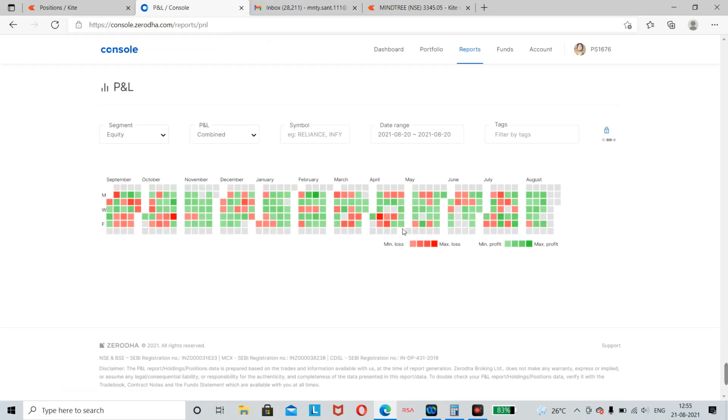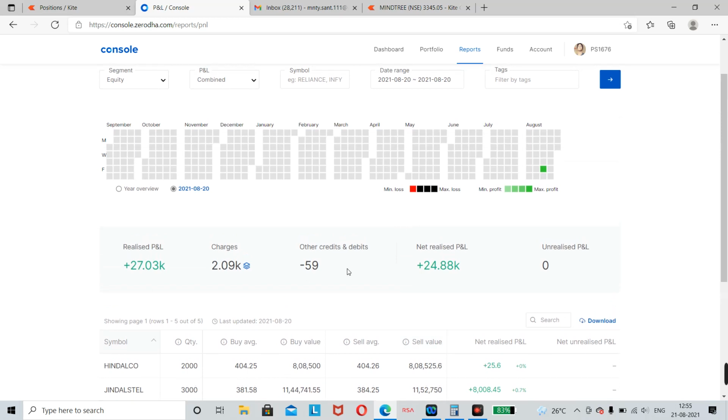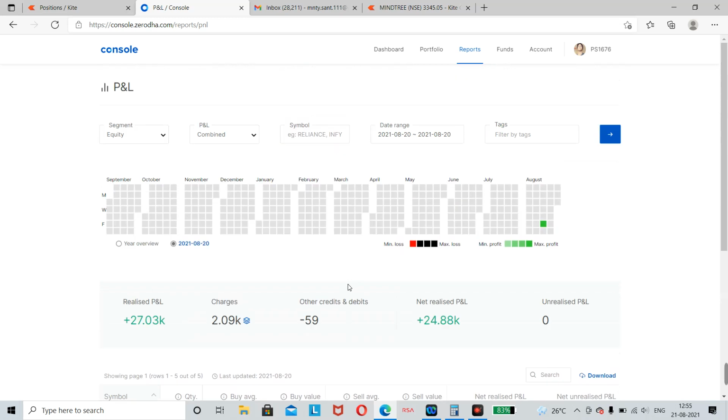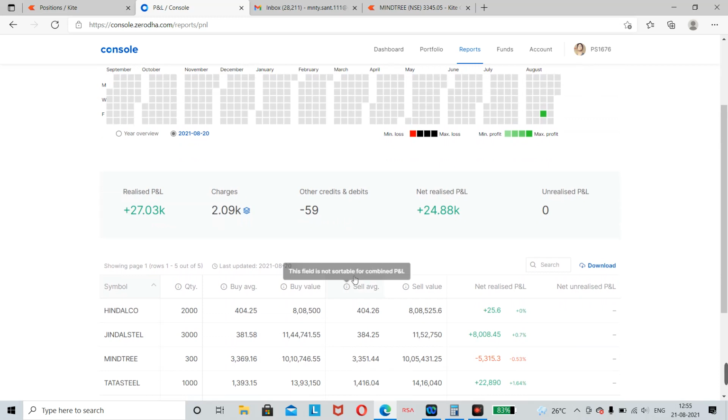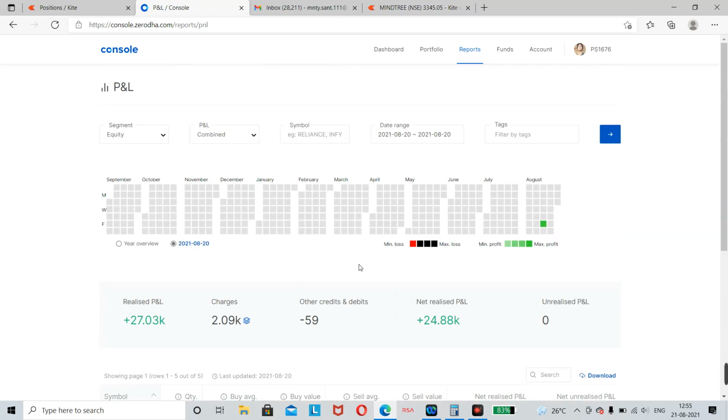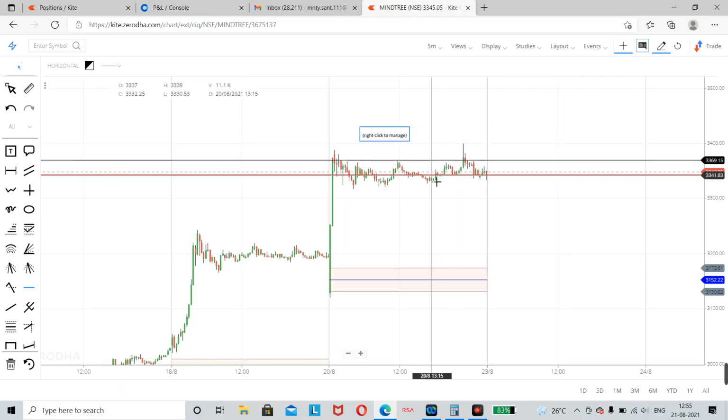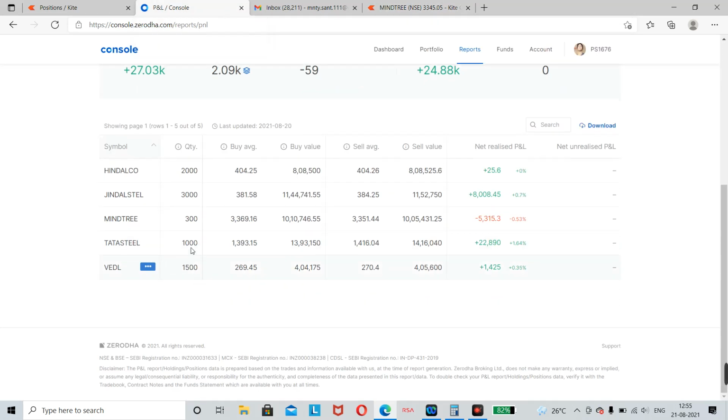Still, I'm happy, because yesterday I heavily shorted metal stocks and that made up for it. I didn't have any concern about losing money on Monday, because it's part of the game. There are some days you make money and some days you lose, but make sure your loss is smaller. Look, my loss in Mindtree was 5,300, and my profit in Jindal Steel was 8,000, and in Tata Steel 20,000.